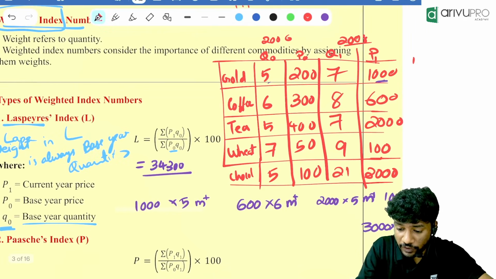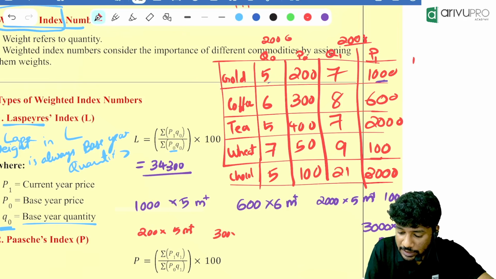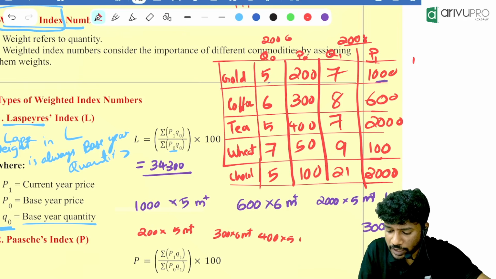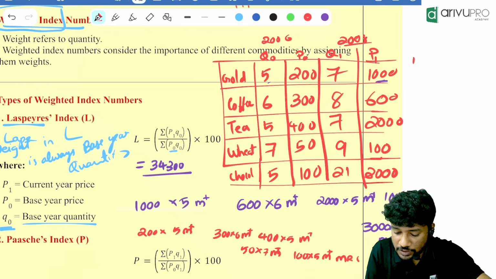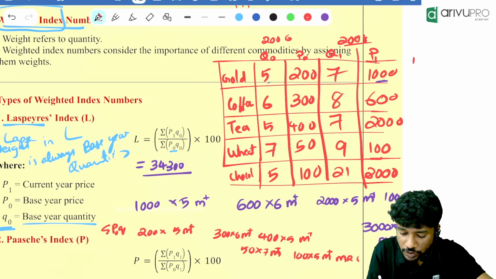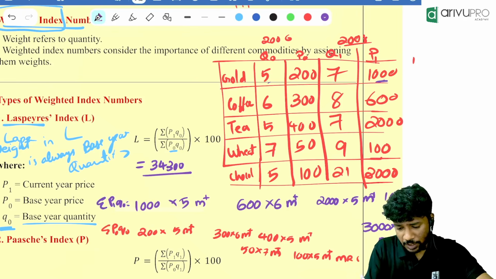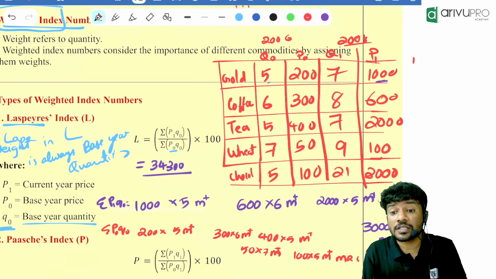Divided by, we need to find sigma P0 Q0. How will you find P0 Q0? 200 into 5, M plus, 300 into 6, M plus, 400 into 5, M plus, then 50 into 7, M plus, then what is remaining? 100 into 5, M plus, then MRC. So you got sigma P0 Q0. Previously you already got sigma P1 Q0. How much is sigma P0 Q0? How much?